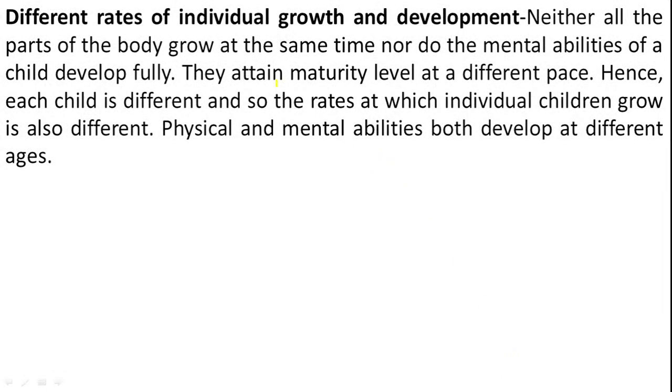Then the next principle is different rates of individual growth and development. Neither do all the parts of the body grow at the same time, nor do the mental abilities of a child develop fully at once. Different rates are there for each part of the body. All the parts of the body will not develop at the same time, and they achieve maturity at different paces. Hence each individual is different. Each child is unique, physically or mentally.